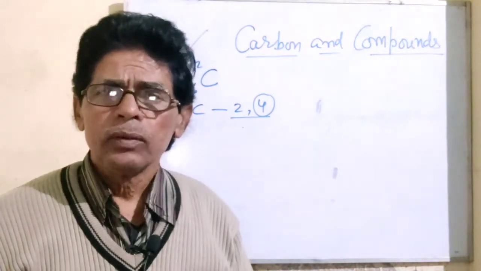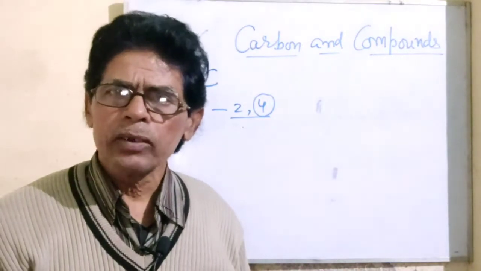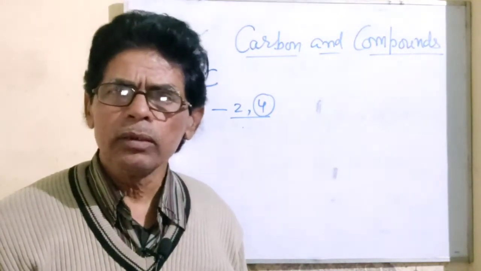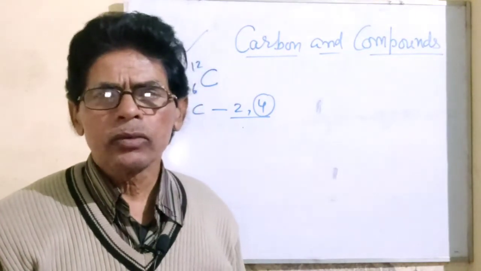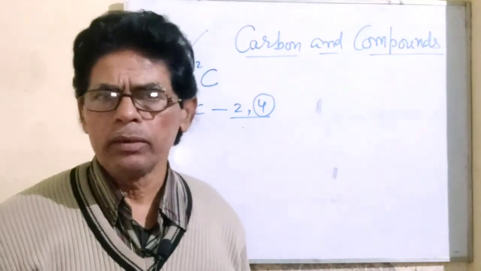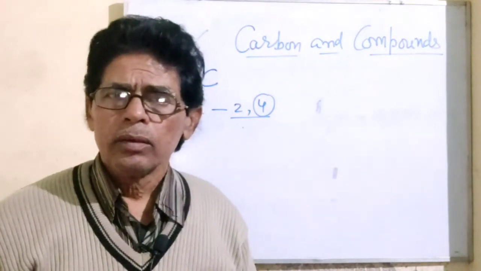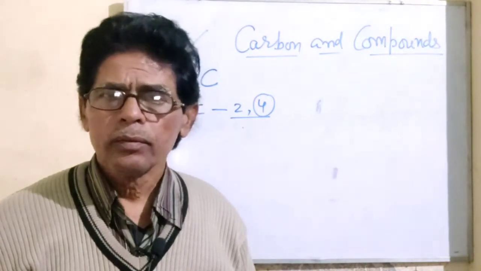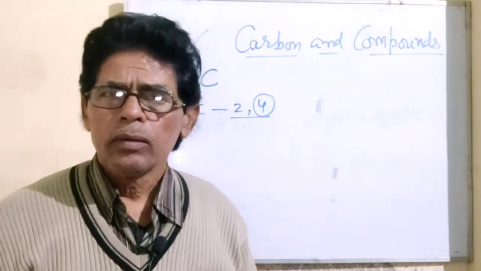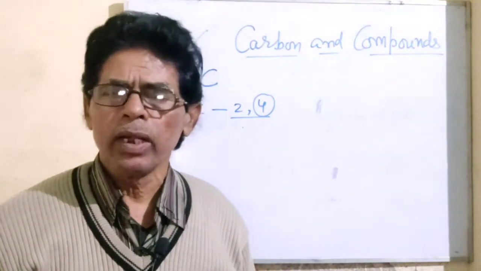And if all the valence electrons participate in bond formation, then the number of electrons present in the valence shell constitutes the valency of the element. But in case the number of electrons is more than 4, what will happen?